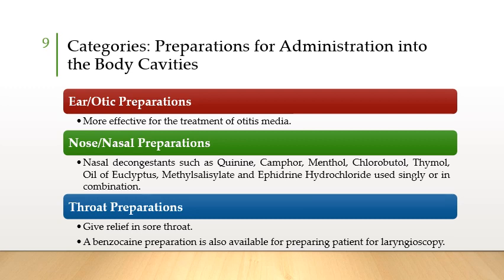If a patient is going for a laryngoscopy, we have to ready the patient for that process. Benzocaine is basically a local anesthetic drug. It will cause desensitization, and eventually the pain caused during the process will be relieved.